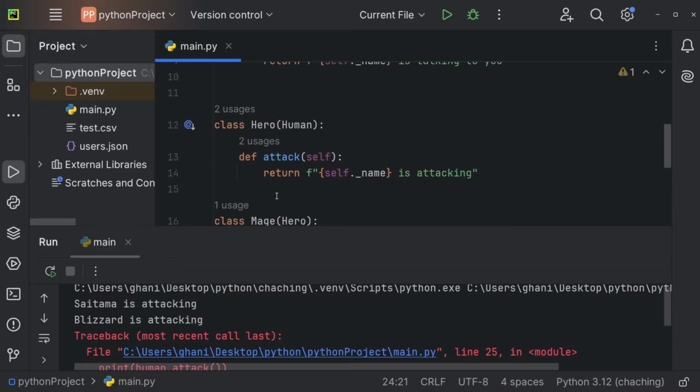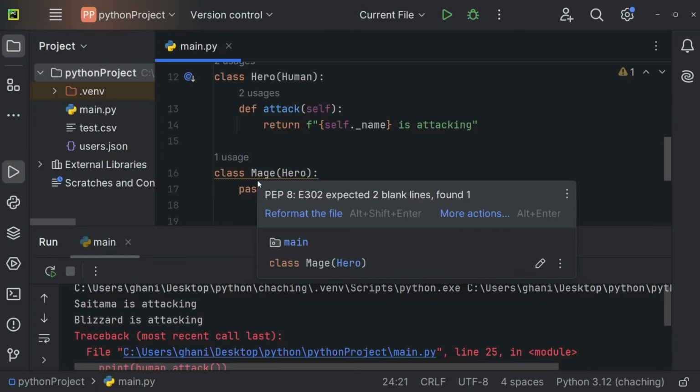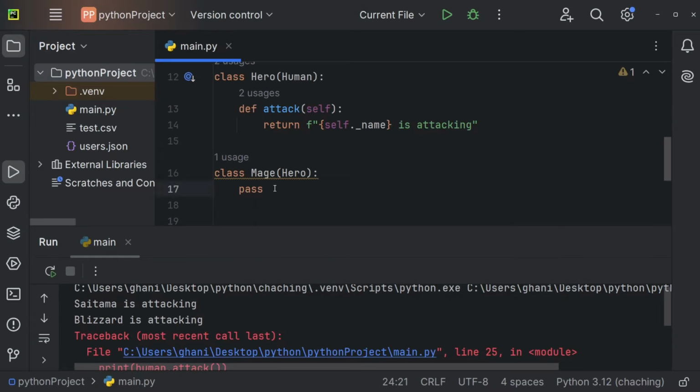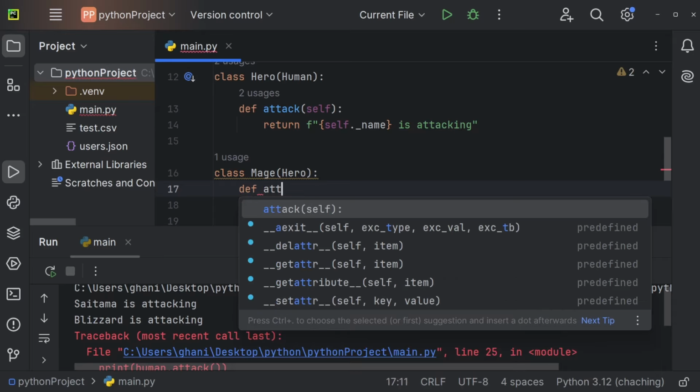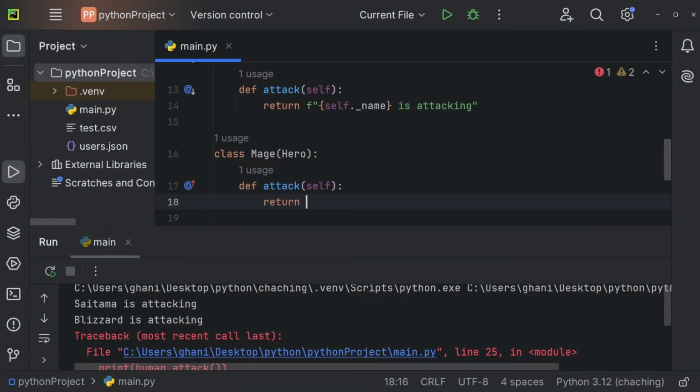Only the class who inherits from the parent class will have access to all of the methods and properties of the parent class. But now imagine a mage has a slightly different attack than a hero. So a mage should probably also be able to attack, but we want to have a slightly different version. And under those circumstances, we can use method overriding. You override the method by just using the same signature. So def attack self. So this is the signature. And now we can, for example, return under those circumstances again an f string, self.name is shooting a fireball at you.